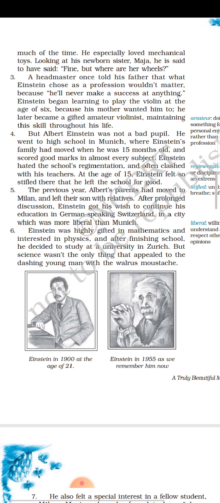You see what has happened. He was born in Ulm, the city of Ulm, but when he was 15 months old, his family moved to Munich and he was sent there as a student. He was not a bad pupil, not a bad student. He went to the school, and he was clever, you see, he scored good marks in every subject. But he hated the school's regimentation.